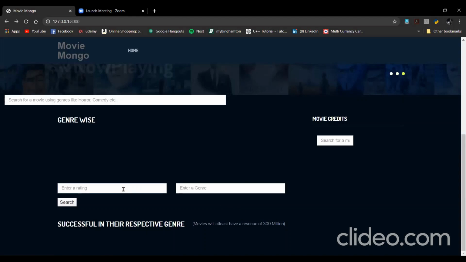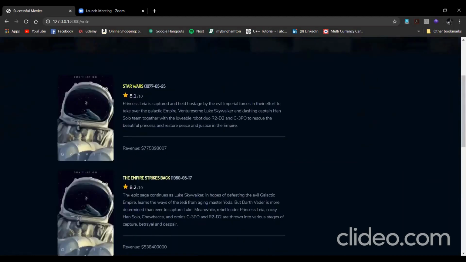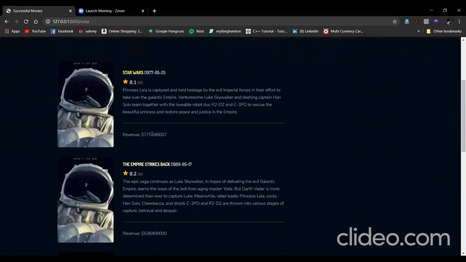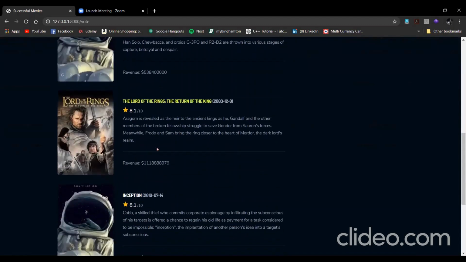I'll enter a rating, suppose 8, and I'll enter the genre as adventure. This will give me a list of movies with a rating of 8 or more, and their revenue will be more than 300 million. These are the parameters by which we judge the movie is successful.